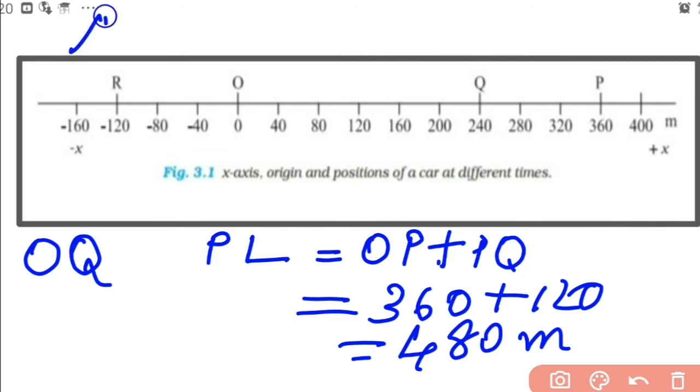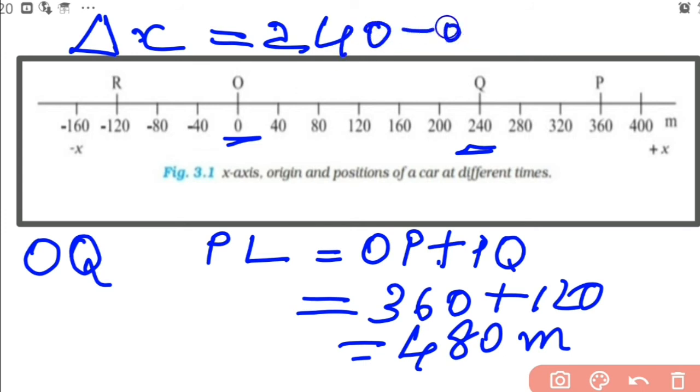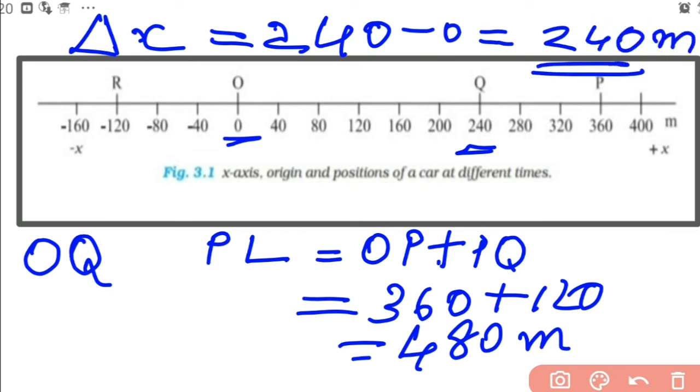So displacement delta x is equal to final position minus initial position. Where is the final position? Final position is Q and initial position is 0 or origin. So what is the change in position? 240 minus 0, that is equal to 240. Is that clear?